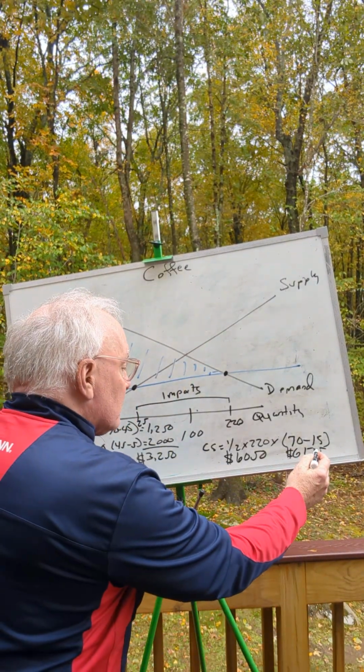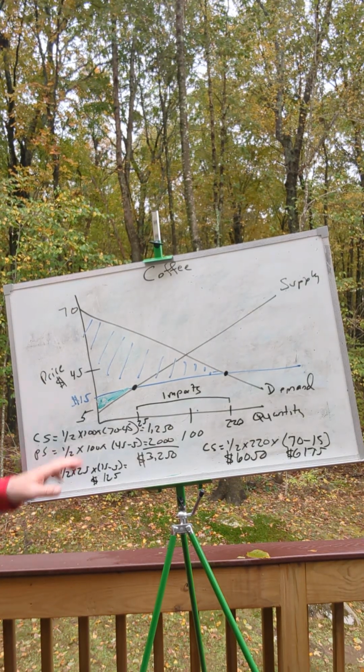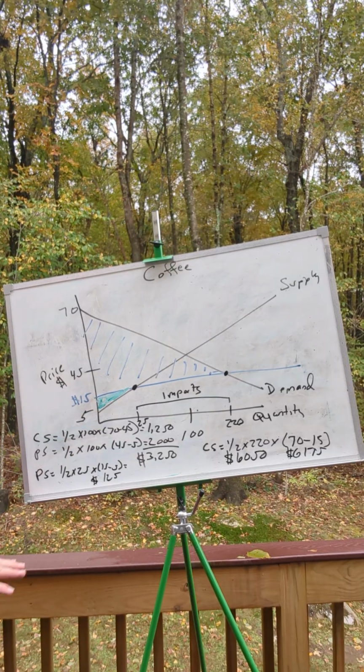And so we consider this to be a gain from trade, that the benefit to the consumers outweighs the cost to the producers.